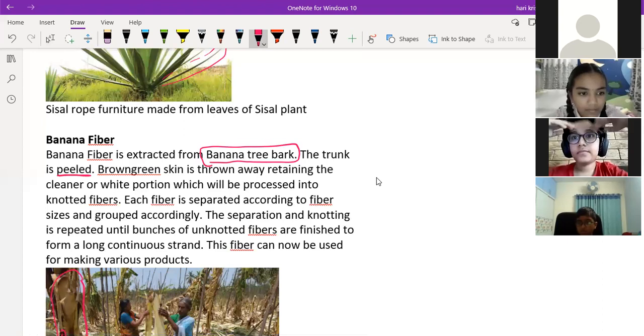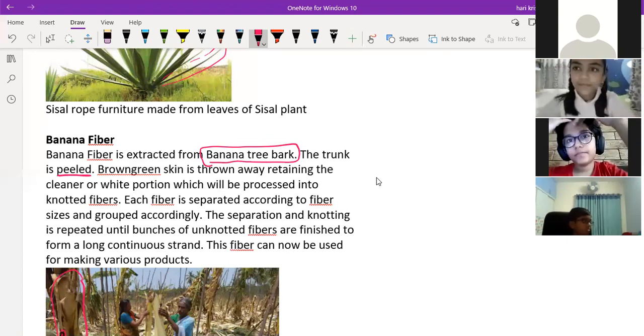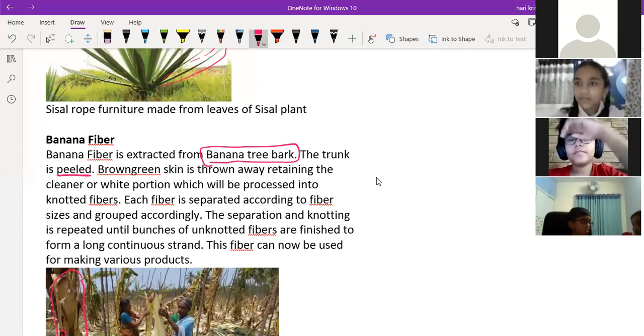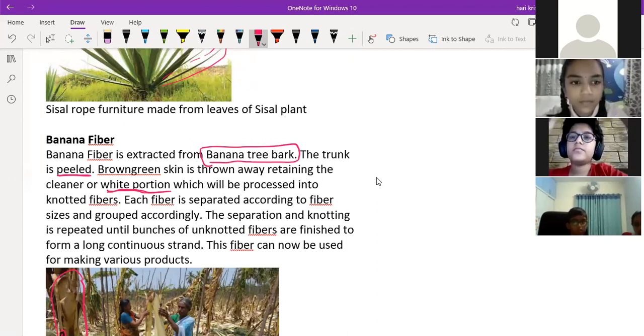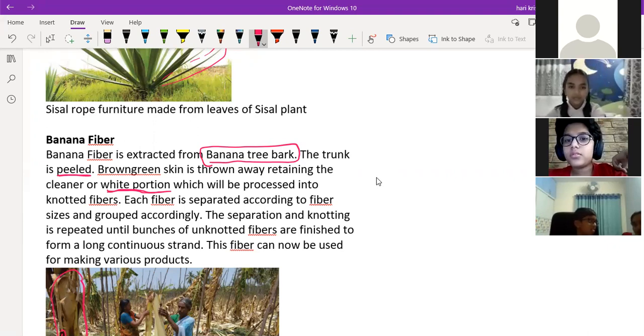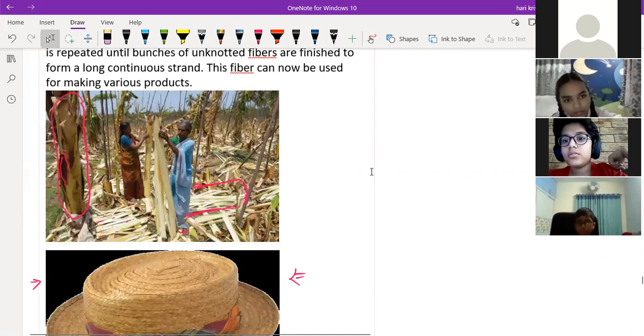Okay, okay, no problem. So first what we'll do, we'll peel the bark of the banana tree. When you throw away this brown color stem, you'll get the white portion. Inside the banana stem, there is a white portion once you remove the brown outer layer. Now we'll split this white portion into small pieces. So first we'll get the thick stem of the white portion. From that, we'll cut or split that stem into small fibers to get the structure like this.